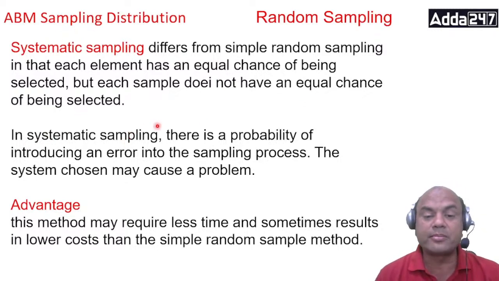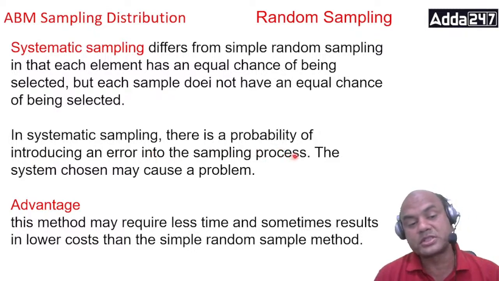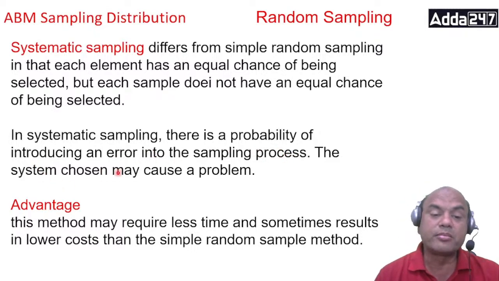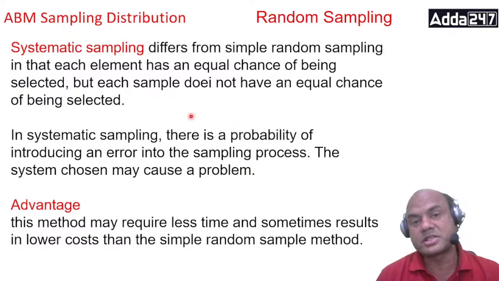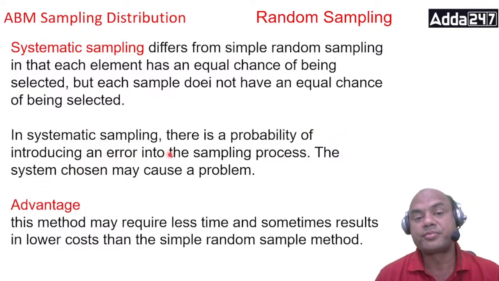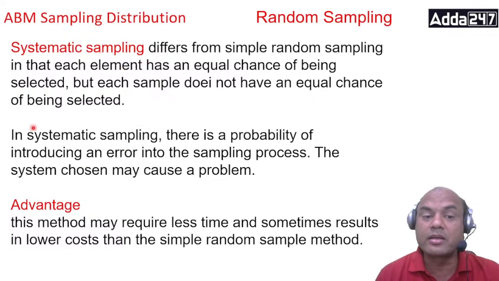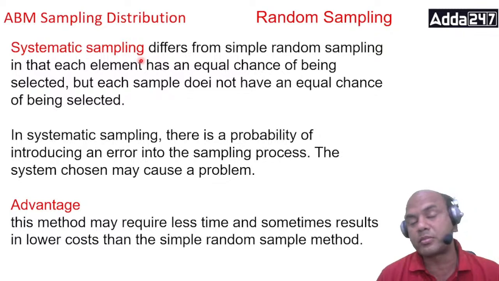In systematic sampling, there is a probability of introducing an error into the sampling process. The system chosen may cause a problem. Now, these are the complete-the-following or match-the-following questions. They'll give you systematic sampling, and on the other side, the probability of introducing an error. This is an important part of systematic sampling. Remember this for the match-the-following or theoretical part.